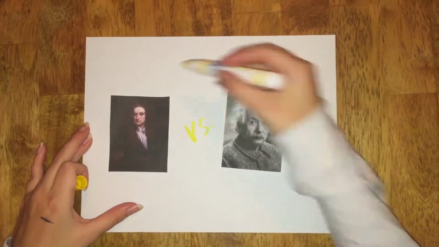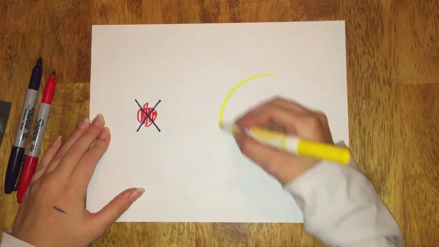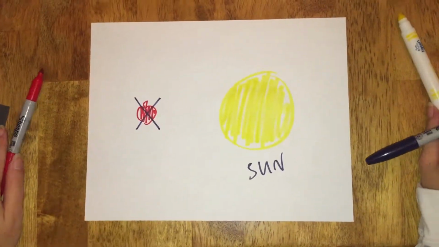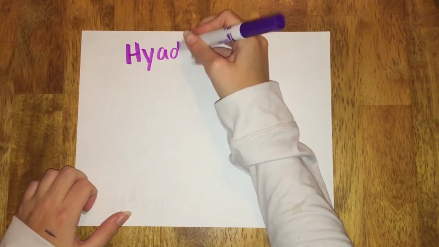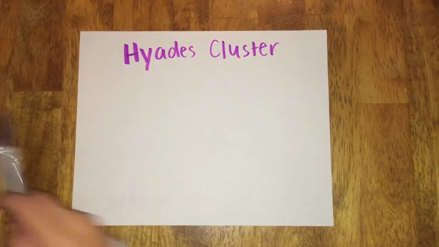Eddington, an astronomer, wanted to put the theories to the test. But how would he do it? In order to see the effects of matter's curvature, they couldn't just use a random object. The object had to be extremely large, like the sun. To test if the sun curves space-time, Eddington decided to measure the position of the Hyades cluster, which would be close to the sun's edge at the period of testing.